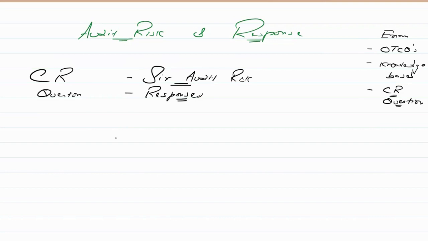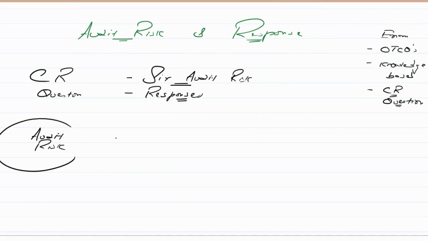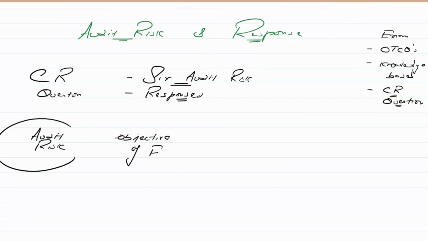Now, let me start by describing the audit risk. So what is audit risk, and what is the background of this topic? Remember the objective of external audit, the objective of statutory audit. What is that?